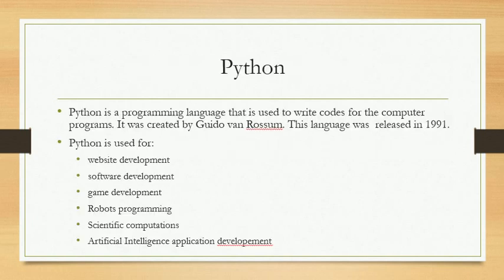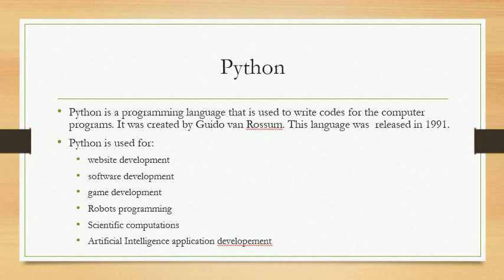What is Python? It is a computer programming language released in 1991. It is used in different areas like website development, game development, software, robotics, AI, and scientific computation.